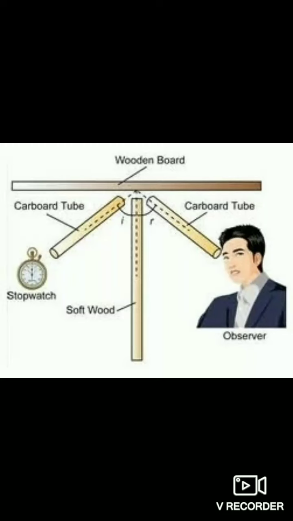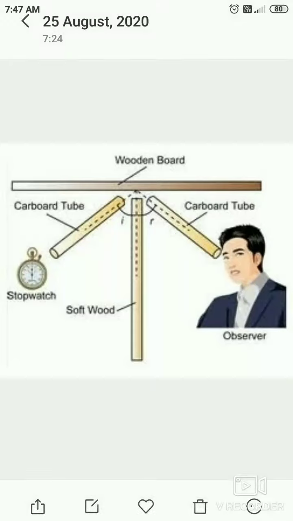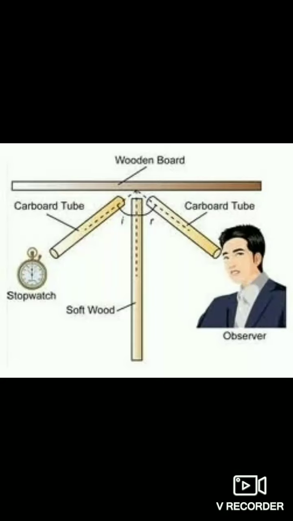Write down the experiment from the book, page number 80, activity 4. Draw the picture along with the experiment, then write your observations and conclusions, and write everything in your school physics copy, and after that send it back to me by mail at the ID which I am going to give you now.